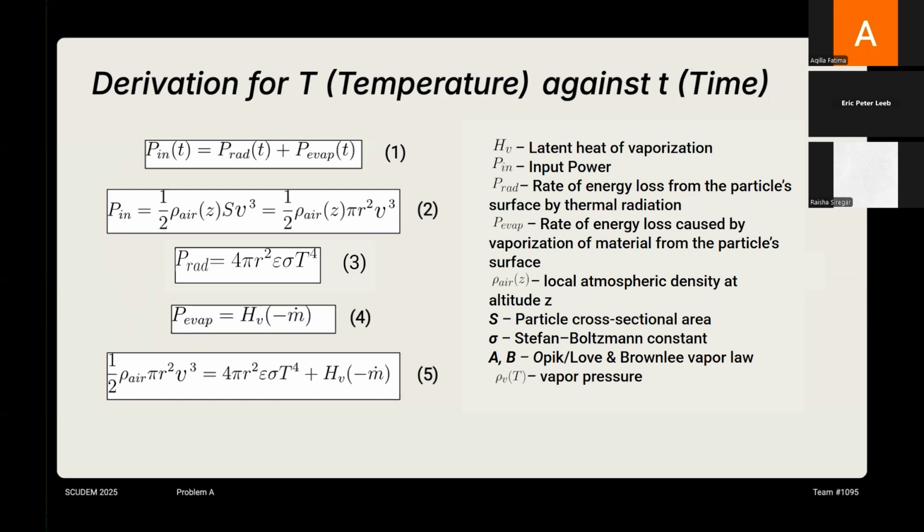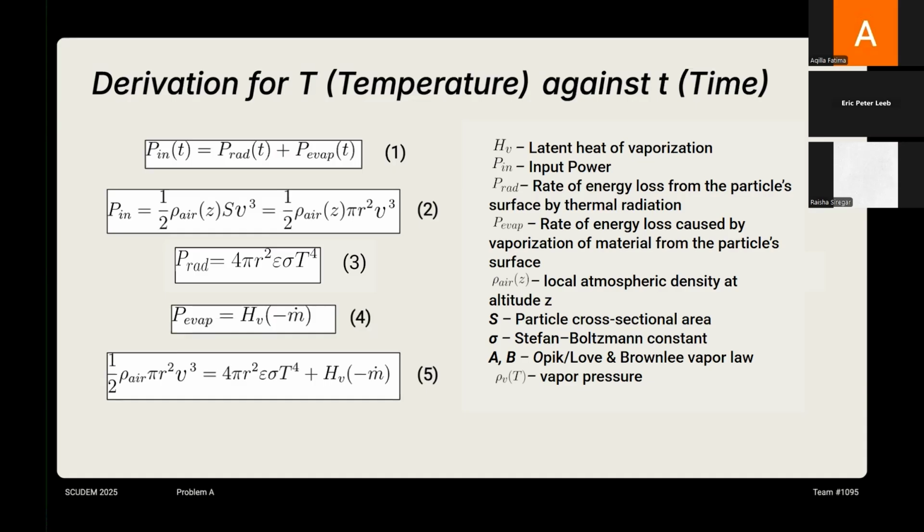So first, at the most basic level, we enforce an instantaneous energy balance, which you can see in equation 1. It is the power put into the particle by the atmosphere, which we call Pn, which has to equal the power it loses. The two loss channels we include are radiation, which is thermal emission from the particle surface, as well as evaporation, the energy consumed to vaporize material. Next, what is Pn? It is physically the rate at which the kinetic energy of air molecules is deposited into the particle. It is a common aerodynamic estimate that this energy flux scales as density times v cubed, as you can see in equation number 2.